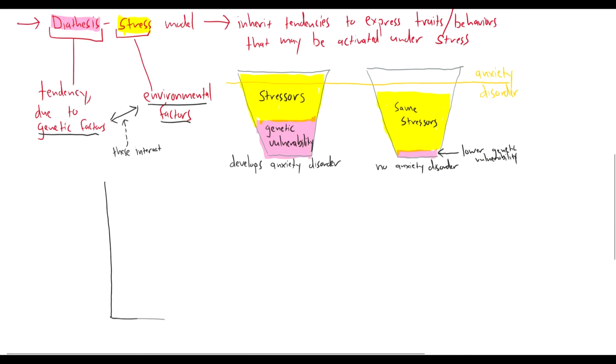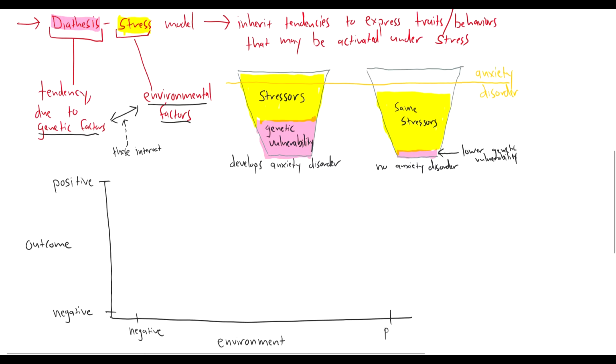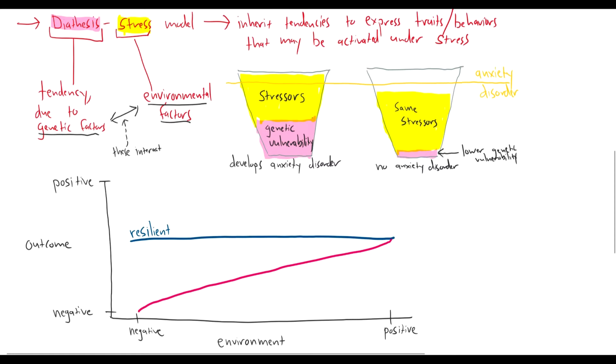So if we draw out a graph with outcome on the y-axis, so this is negative to positive, this is sort of mental health outcome, we could say, and environment on the x-axis from negative environment to positive environment. We can have an individual with this blue line who, no matter what the environment is, has the same outcome. We would call this person resilient. They're resilient to changes in the environment, their outcome is stable. Whereas this red line, when this person is in a negative environment, they have a negative outcome. And we would say that this person is vulnerable to negative environments, and that has a negative consequence on their outcome, whether that's their mental health outcome or behavior outcome.